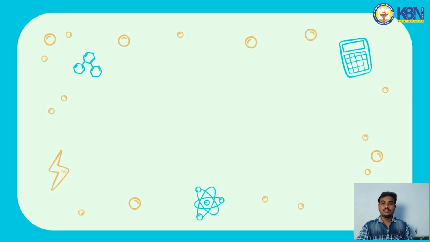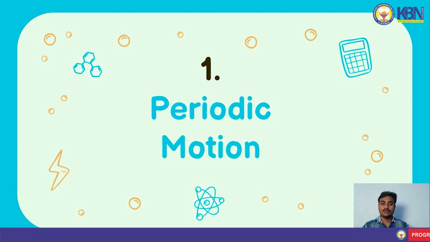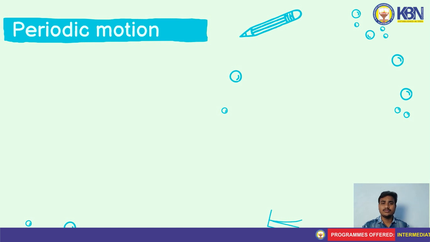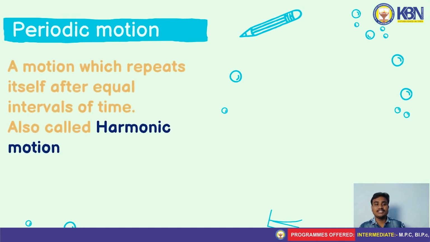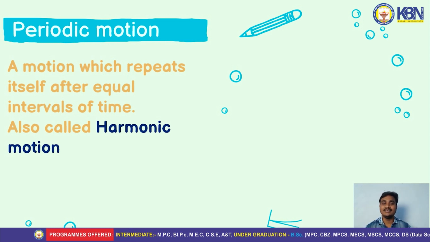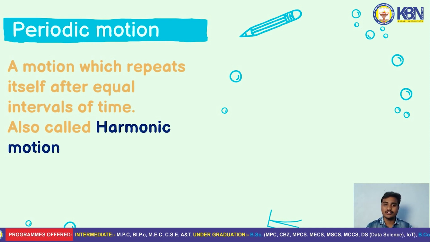Now the first session is about the periodic motion. What is meant by periodic motion? A motion which repeats itself after equal intervals of time is called periodic motion. The path or the motion that repeats itself after equal intervals of time is called periodic motion. It is also called harmonic motion.